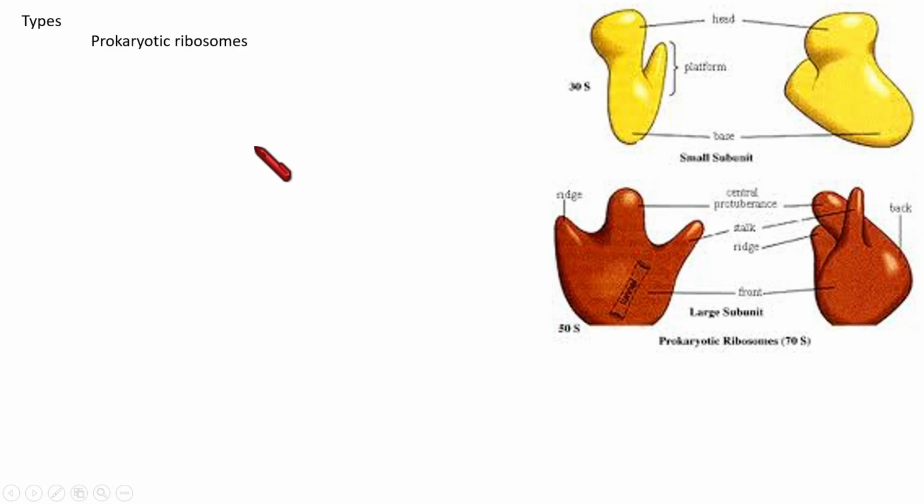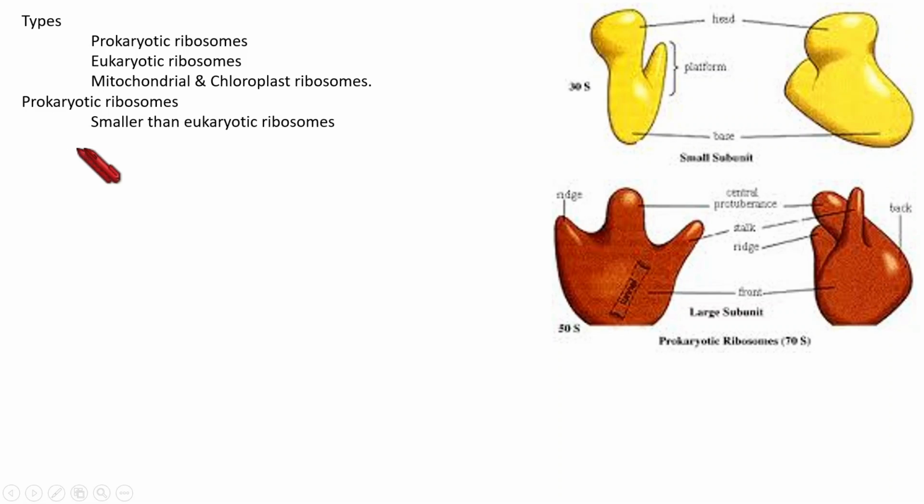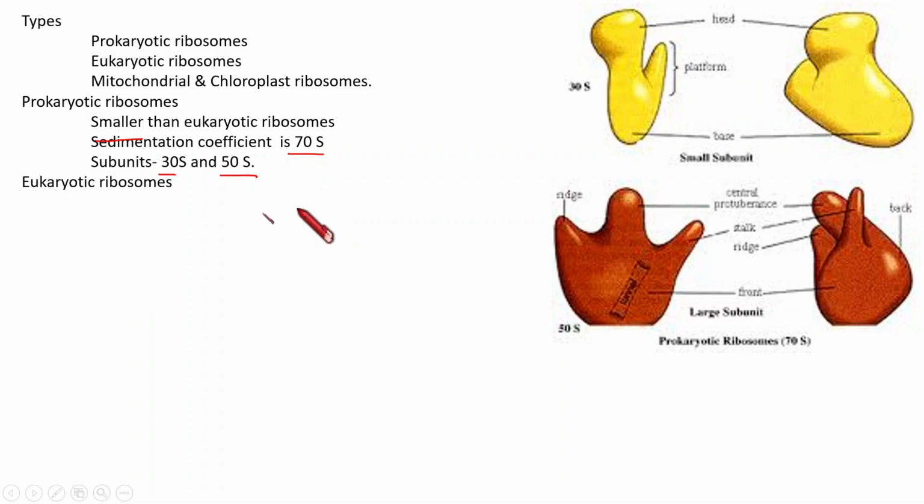Then different types of ribosome, that we are coming to. Mainly two types, prokaryotic and eukaryotic. And we also need to mention mitochondrial and chloroplast ribosomes. Prokaryotic ribosomes are smaller than eukaryotic ribosomes, with a sedimentation coefficient of 70S, and its subunits are 30S and 50S, small subunit and large subunit.